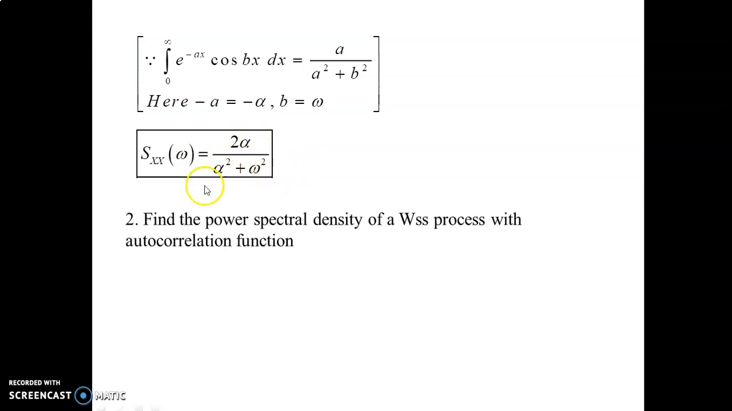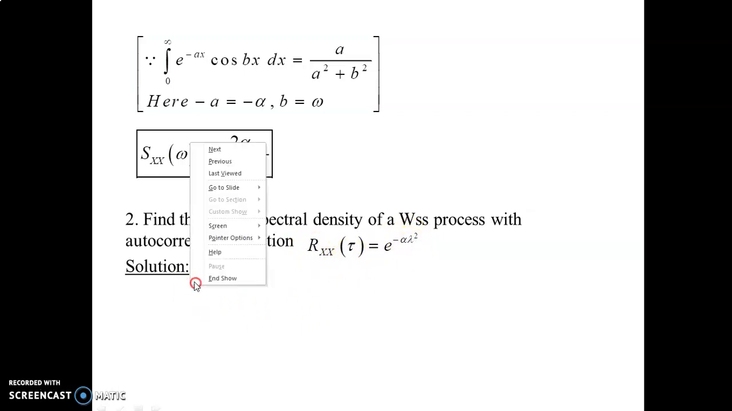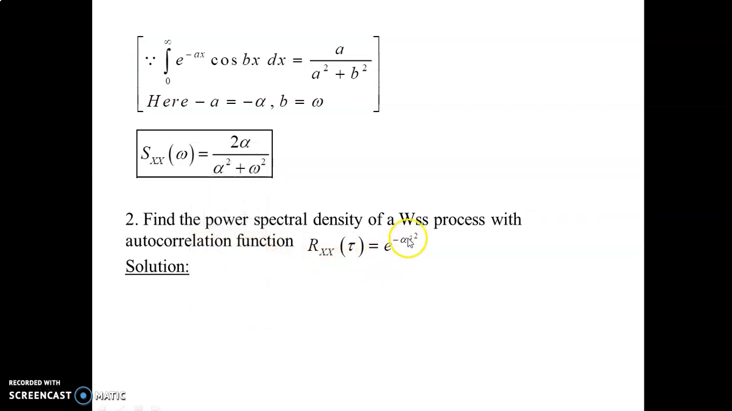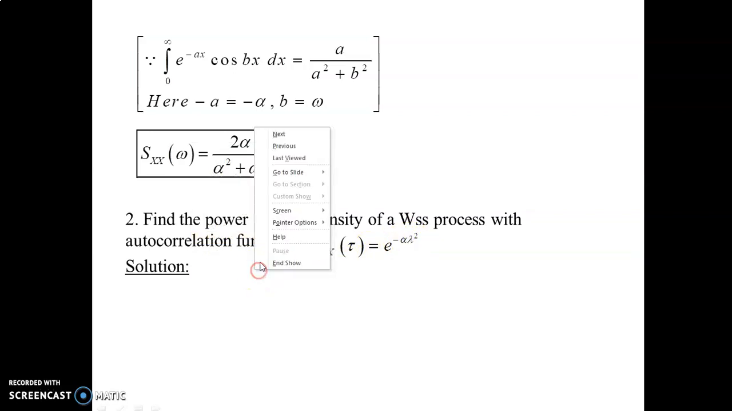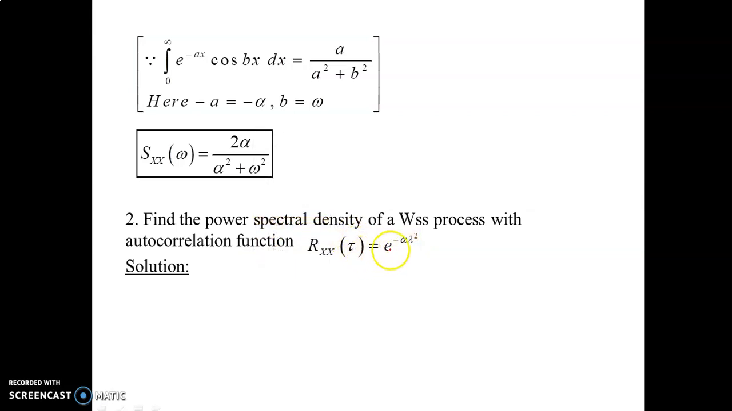That's all. The second problem: find the power spectral density of a WSS process, that is a wide sense stationary process, with the given autocorrelation function Rxx of tau equal to e power minus alpha into tau square. Sorry, a small correction: this one is tau square.